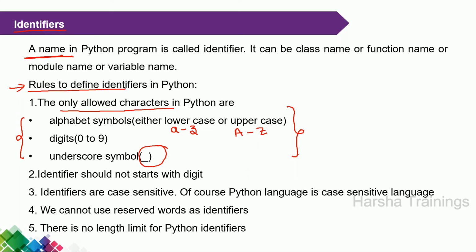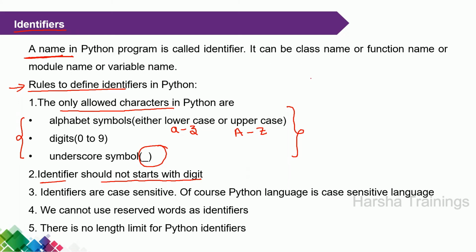Now, what is the second point? Identifier, that means a name. The identifier should not start with a digit. What is the meaning of this? If it does not start with a digit, in the sense it starts with either a letter or an underscore.